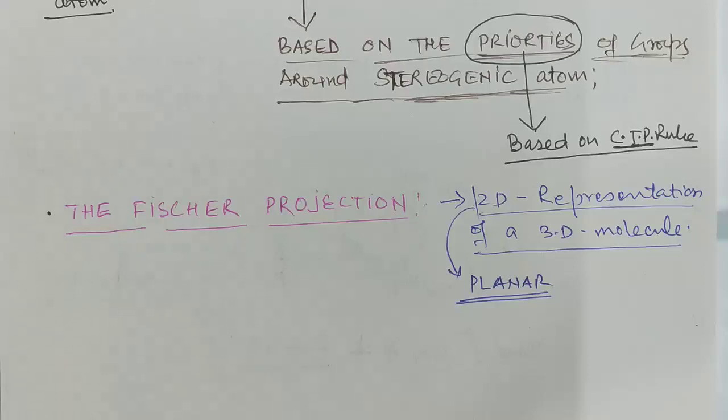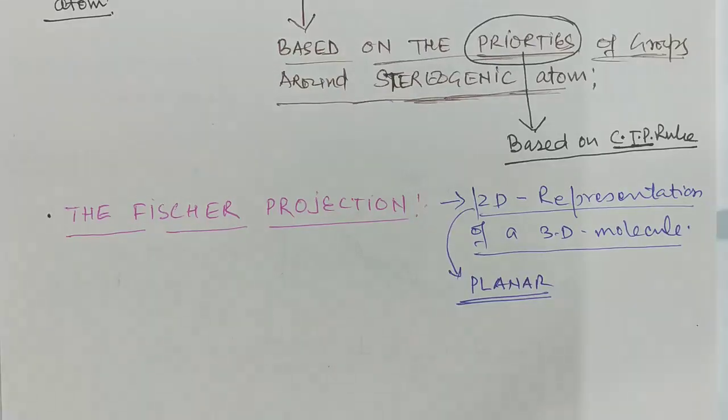I am just giving you how to designate R and S to the stereogenic atom, and in between I will tell you how to make a proper Fischer projection formula.